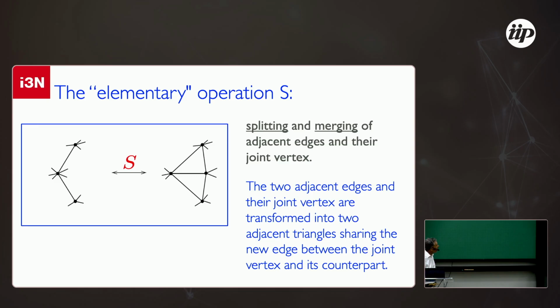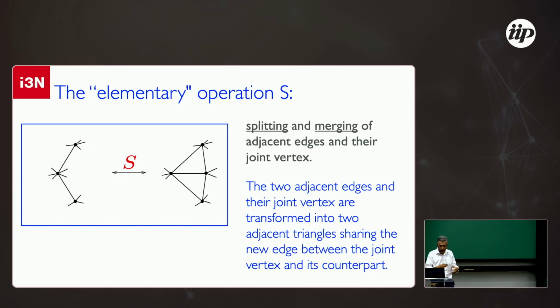But there are also other elementary operations. Imagine that you have a node with connections to other nodes, and you split it: you create another node, put a link here, and create two faces.